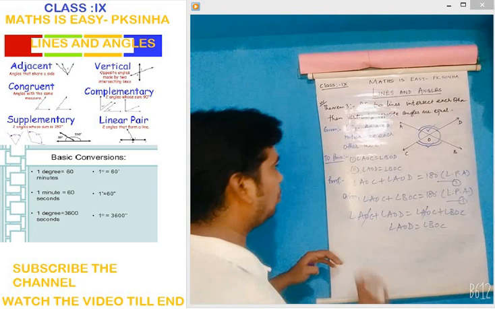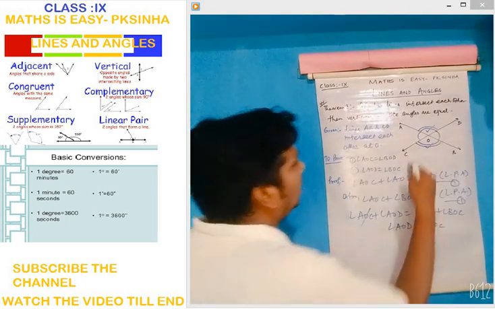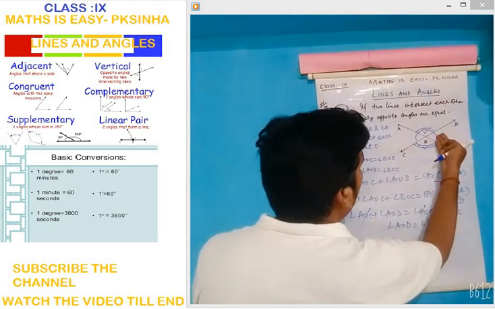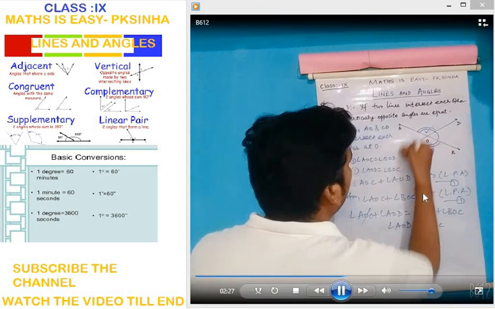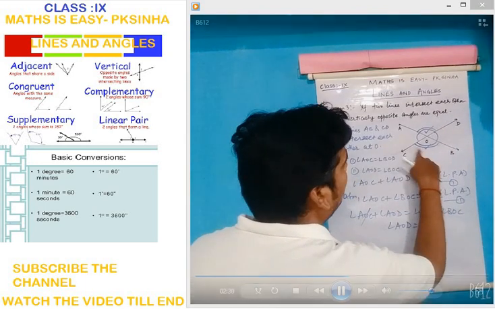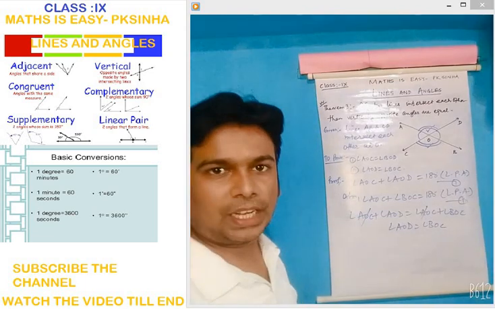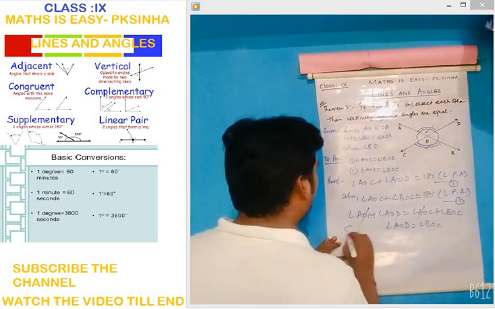Similarly, we can prove this, so there is no need to prove it again. Similarly, what we will do is, if we write this plus this is equal to 180, and this plus this is equal to 180 degrees, this will be common and cancelled, so this will be equal to this. Understand? So that's why we write similarly.